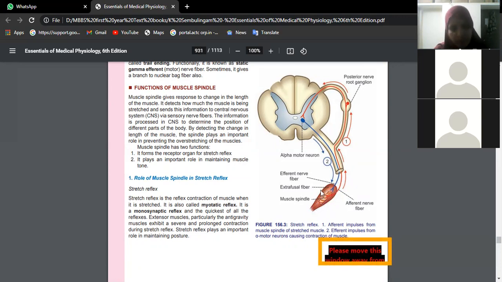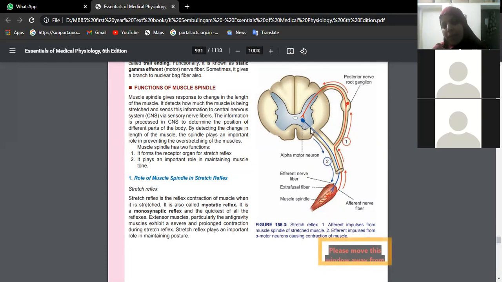proprioception. The proprioceptor, that is the muscle spindle, carries information via the sensory nerve, through the dorsal root ganglion, and enters the posterior horn. It is something like a reflex arc. Directly there is a synapse between the sensory neuron and the motor neuron.